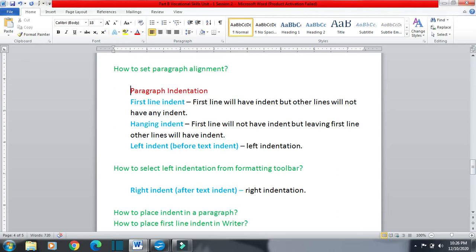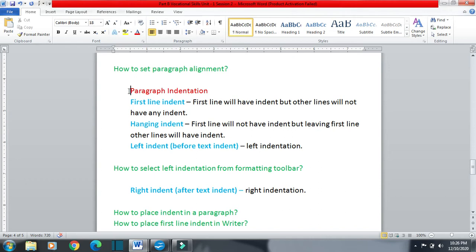Now if I want to increase the space between the margin, sorry, this is indent. Right now we are having some indent. This is the margin line, and this is our indent which we have given using tab. Okay, so this is our indent.